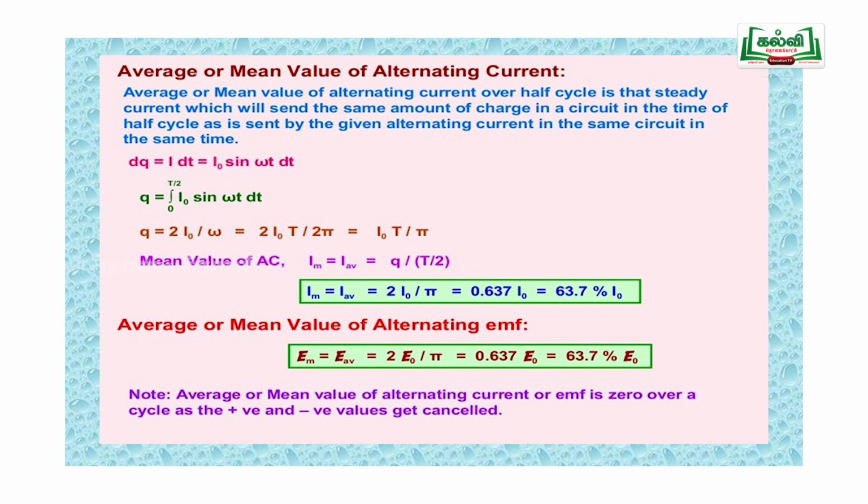Now for an inductor, the current lags behind the voltage. For a capacitor, the current leads the voltage. For a combination LCR circuit, V is given by the square root of VR square plus VL minus VC the whole square, and the impedance Z is equal to the square root of R square plus XL minus XC the whole square.